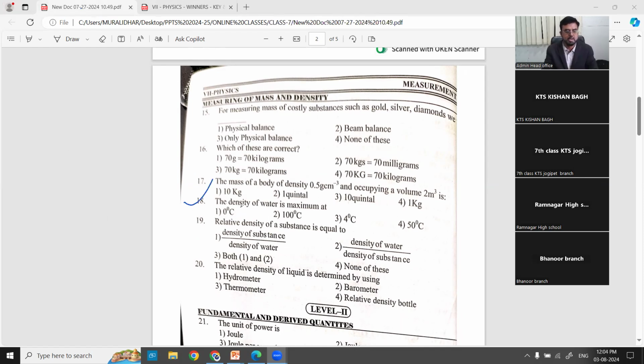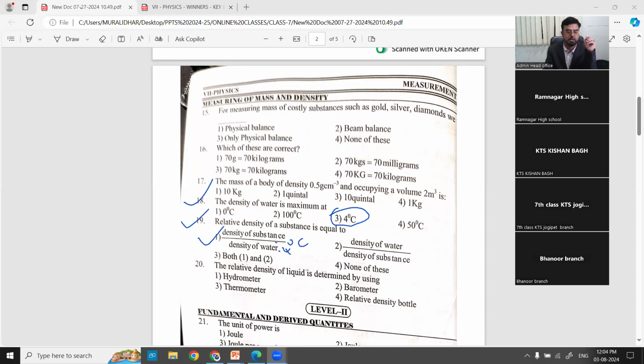When you come to question number 18: the density of water is maximum at, very, very important bit, 4 degrees Celsius. As I told, at 4 degrees Celsius, the density of water is maximum. That is the reason water is taken as a standard to measure the relative density of any other substance. Next, relative density of a substance is equal to density of substance by density of water. Not density of water by density of substance, or both, or none. So density of substance by density of water, of course, at 4 degrees Celsius.